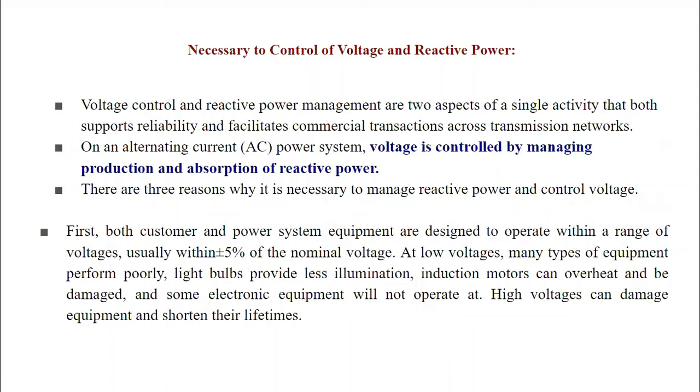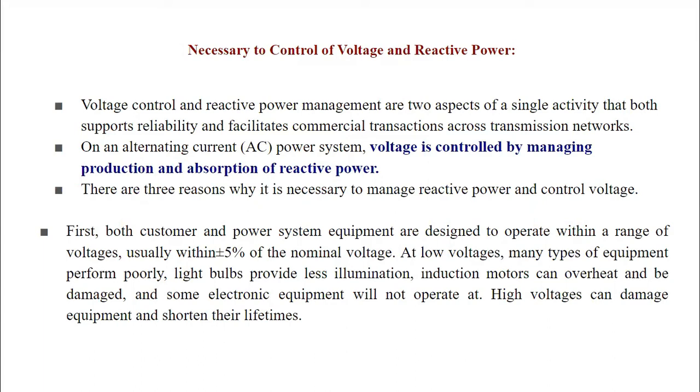Then we will talk about the necessity to control the voltage and the reactive power. Voltage control and reactive power management are two aspects of a single activity that both support reliability and facilitate commercial transactions across the transmission network.